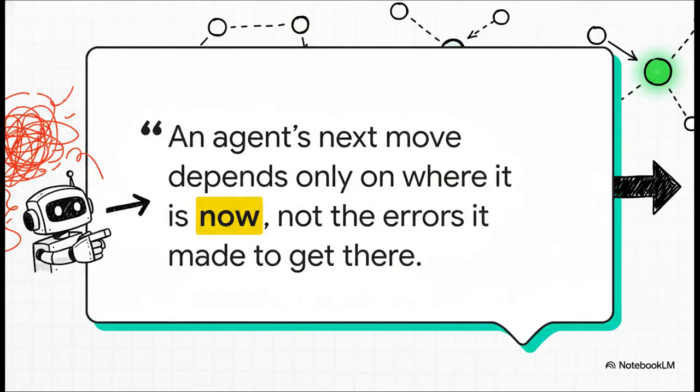This leads us to a really crucial concept called the Markov property. And honestly, it's a rule of radical efficiency. Just like the slide says, an agent's next best move only depends on its current position. It doesn't need to remember every single mistake it made along the way. Think about that. This frees the agent from what would otherwise be an impossible computational burden.